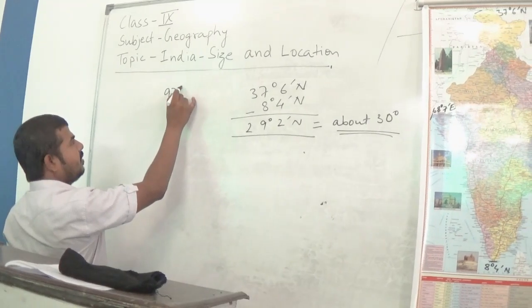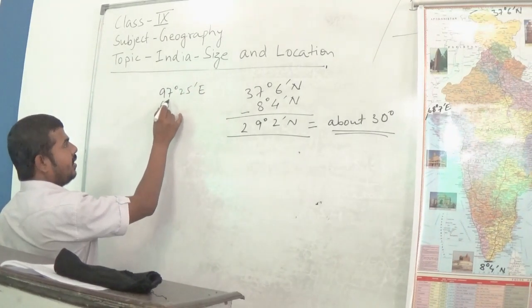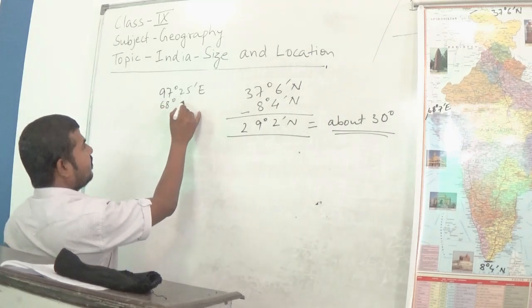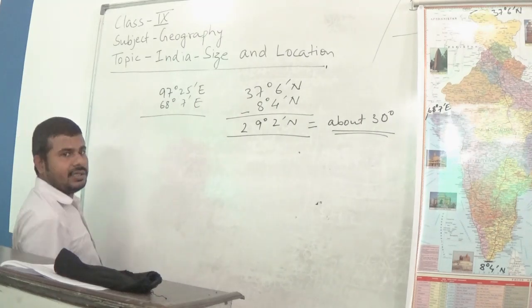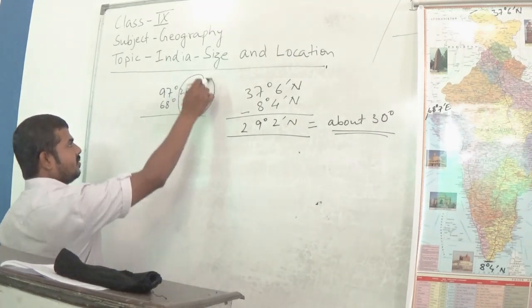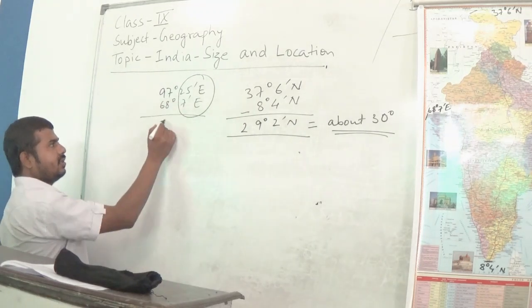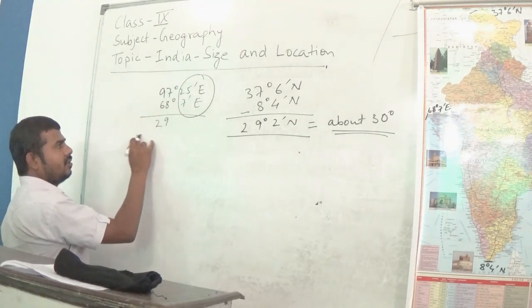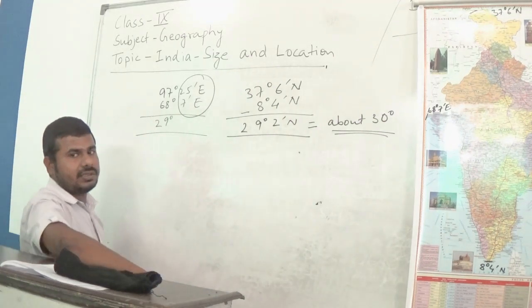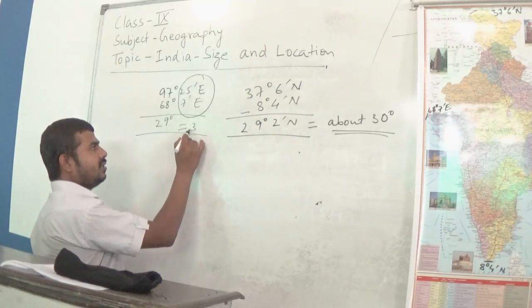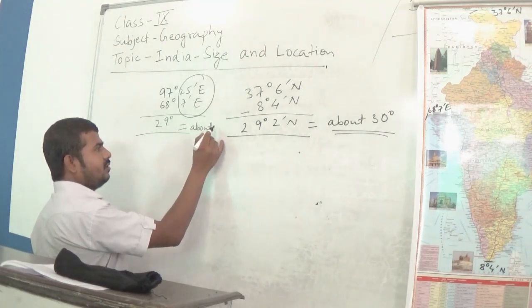Let us calculate roughly. So here we have 29 degree, which means about 30 degree.